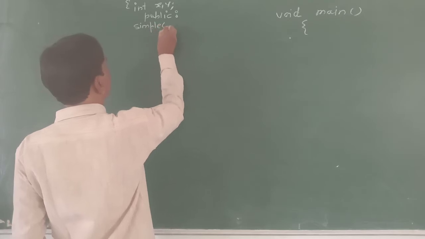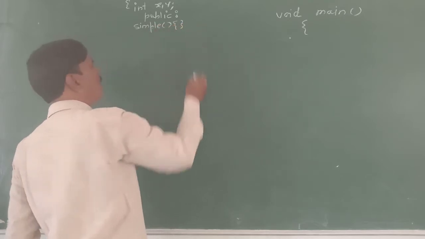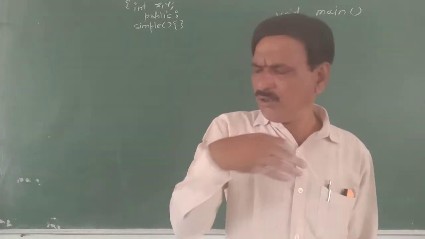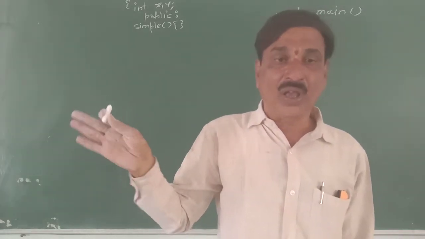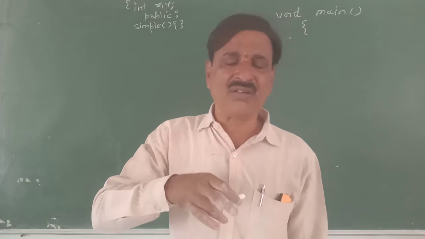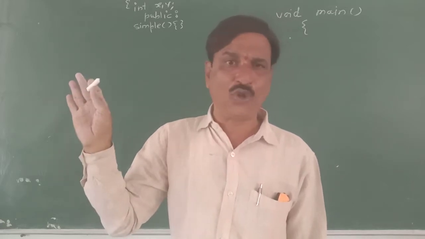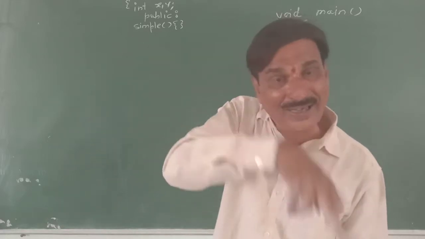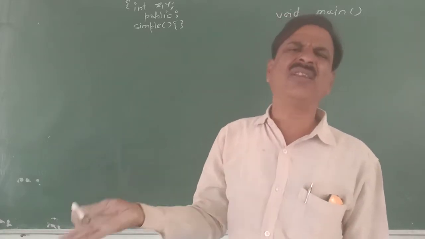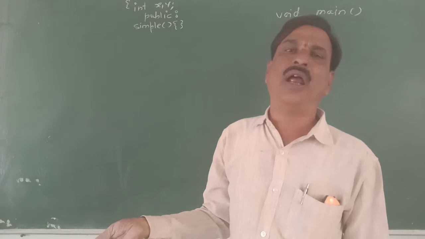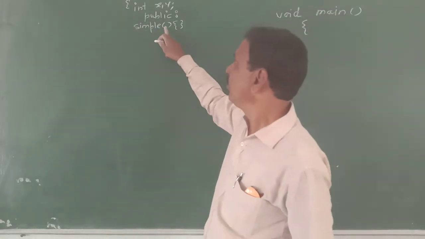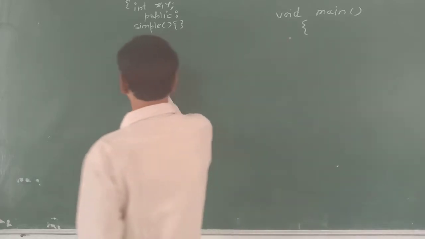Why a default constructor? Because it may be possible that we want to keep the object uninitialized. If your class has a constructor, it executes as soon as the object is created. And if your class has a parameterized constructor, passing the parameters is essential, and you don't want to pass them. That's why we must have one default constructor.